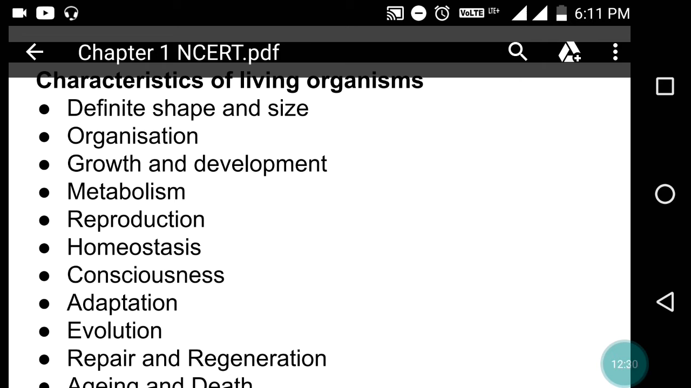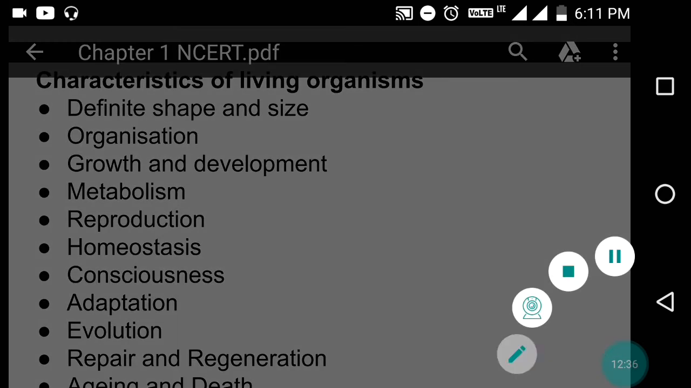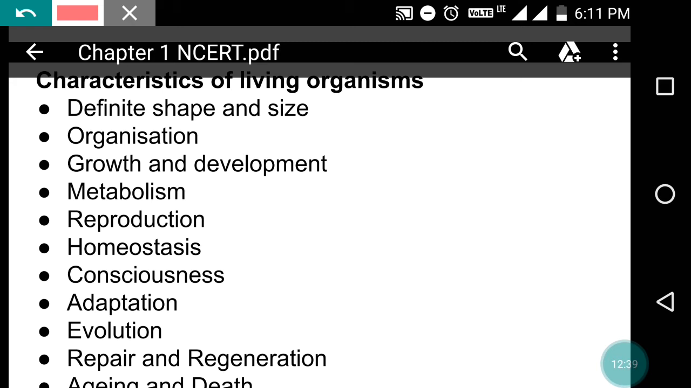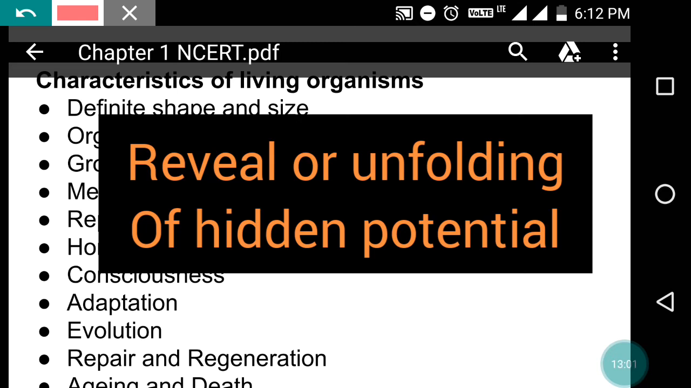And now, evolution is what? Evolution means diversification, or evolving new kinds of characters, right? That will be best suited for the existence of any kind of organism, or in another way you can say it is the revelation of hidden potential.